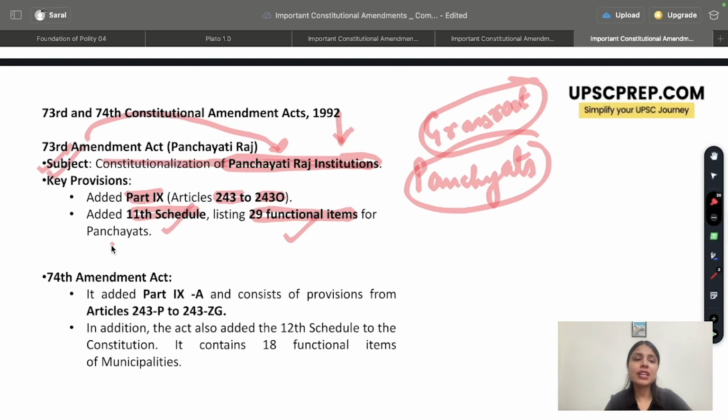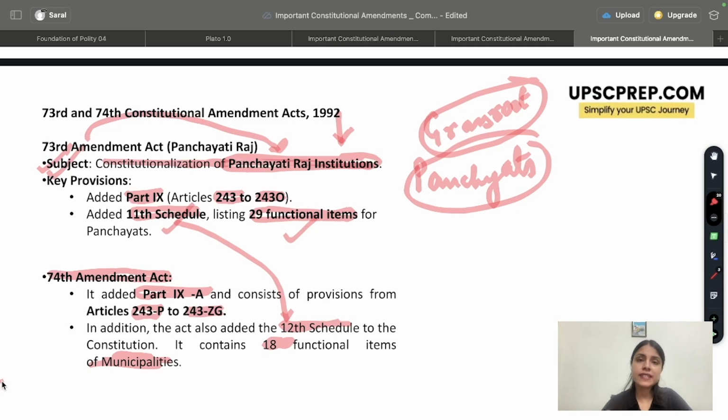The next amendment that you must know is the 74th Amendment Act, which added a new part, that is part 9A. This was with regards to municipal corporations. The articles that you need to remember are 243P to 243ZG. Also remember, a new schedule was added. This was the 12th schedule and it had 18 functional items with regards to municipalities. These items are the subjects on which they will be working or framing laws.